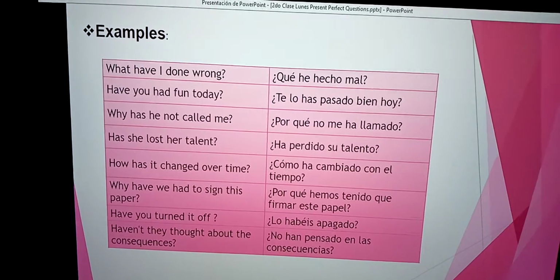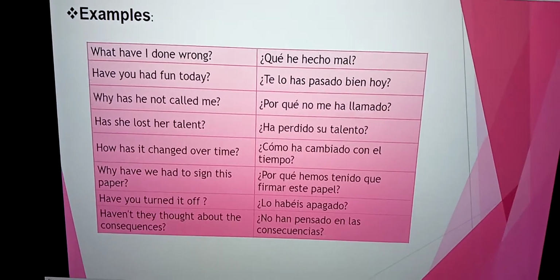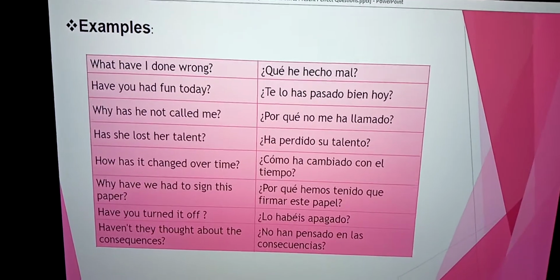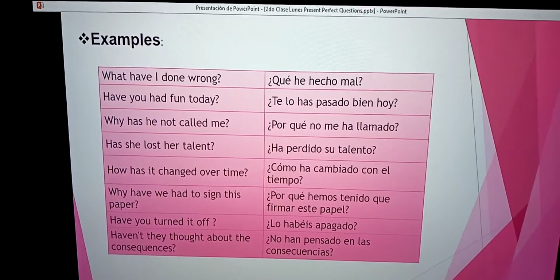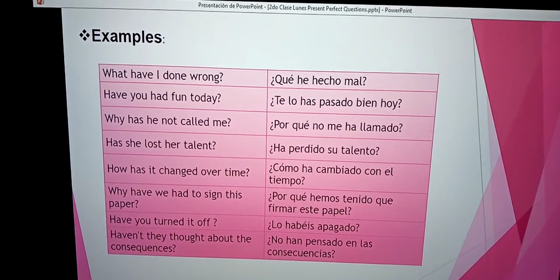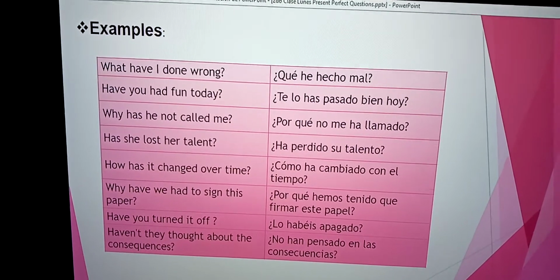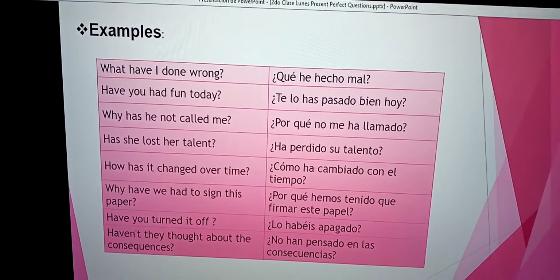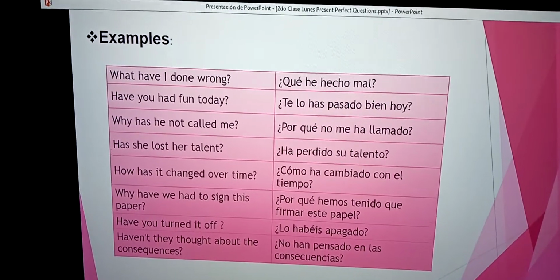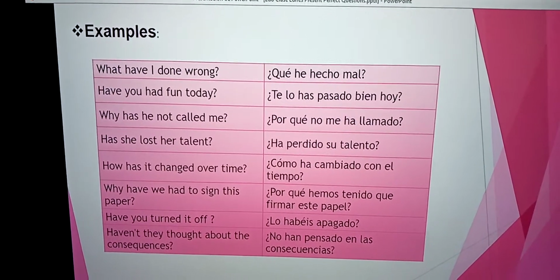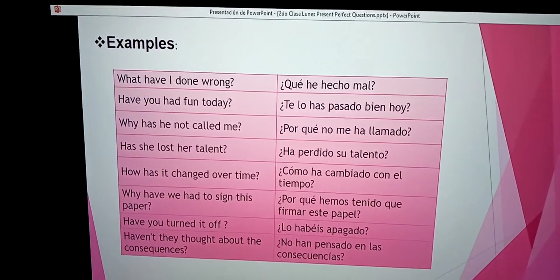Examples, in English and then Spanish. What have I done wrong? Spanish: ¿Qué he hecho mal? Example 2: Have you had fun today? Spanish: ¿Te lo has pasado bien hoy?